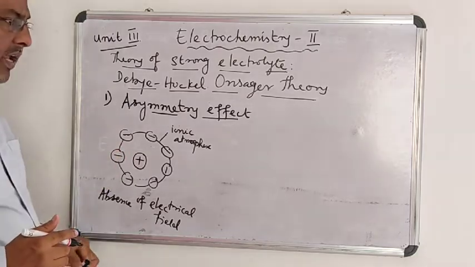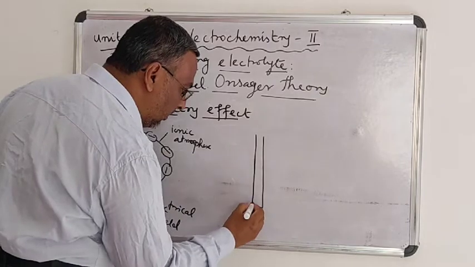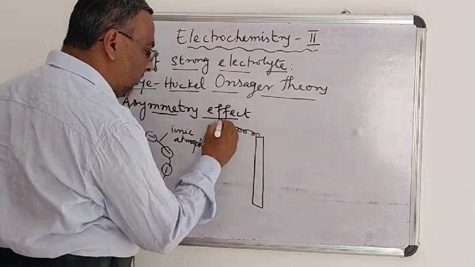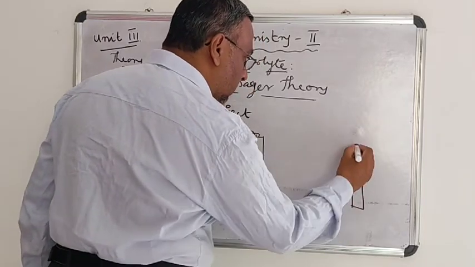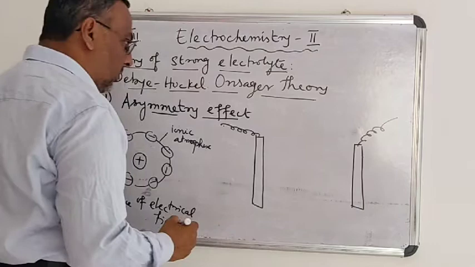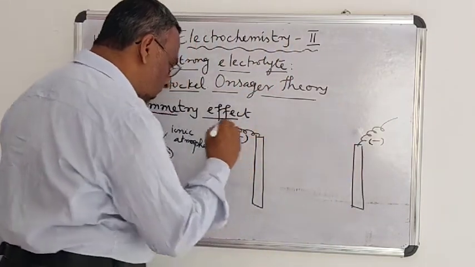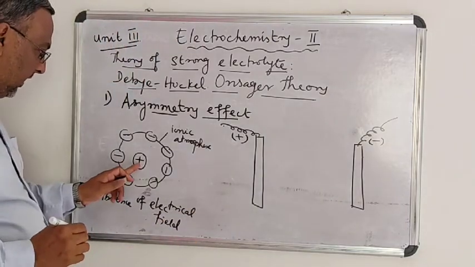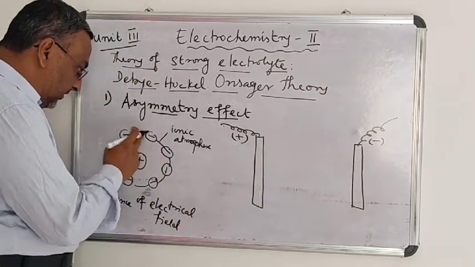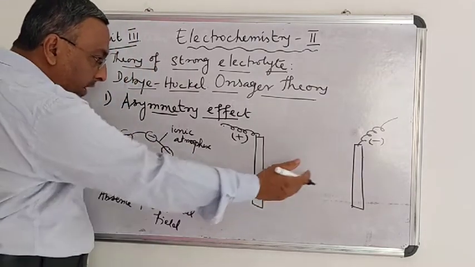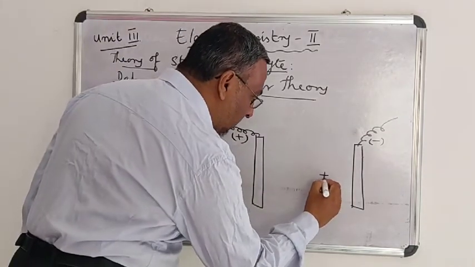When it is subjected to an electrical field, there are two electrodes. This is the cathode, this is the anode. What happens? The central positively charged ion moves towards the cathode, whereas the negatively charged ionic atmosphere moves towards the anode, in the opposite direction.